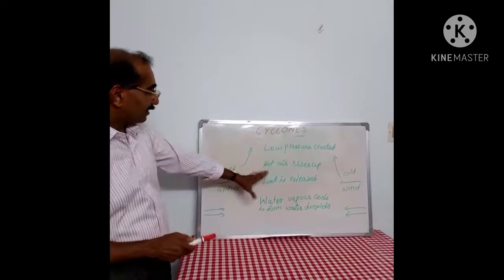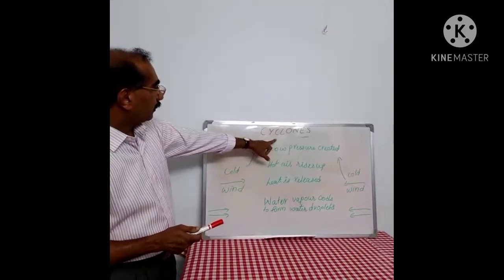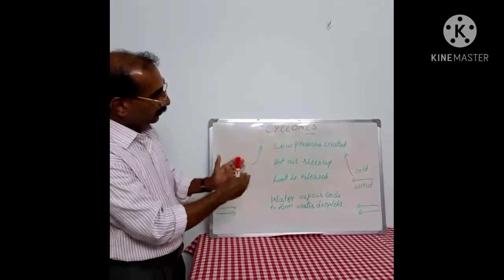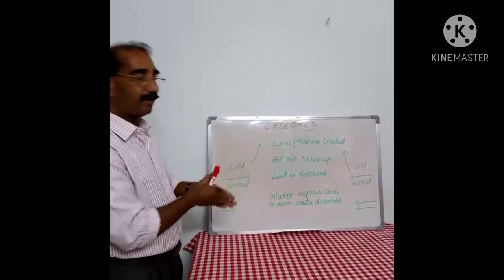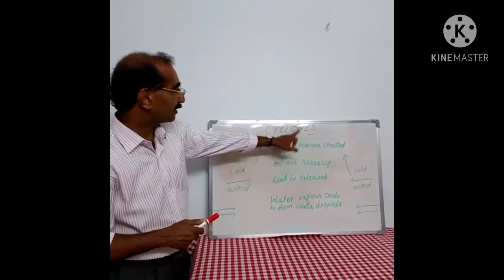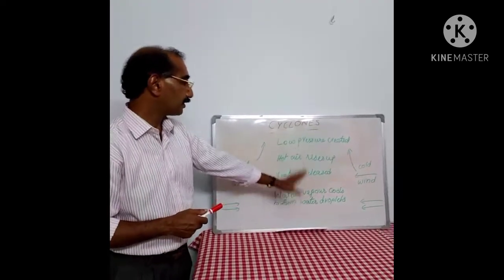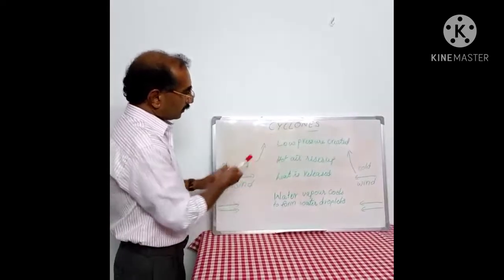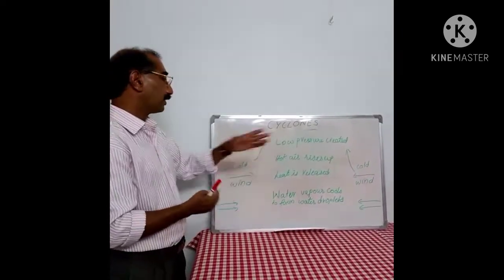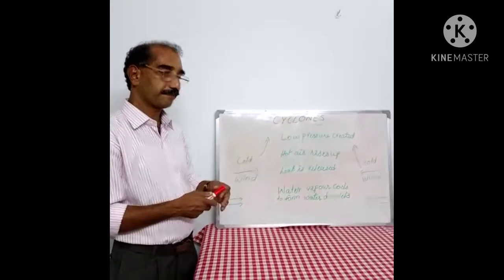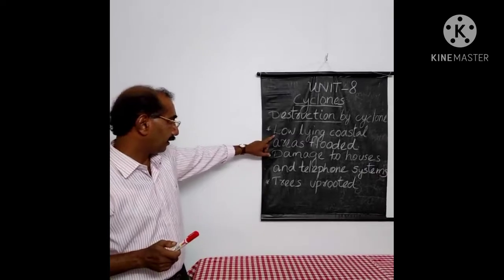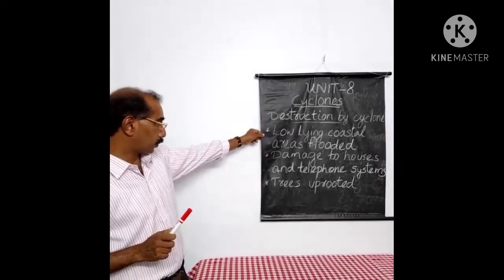Now, once again, let me say, cyclones are low pressure systems with high speed wind revolving around them, and you came to know how this low pressure system is created at the center of the cyclone. And let us see now what are the effects, what are the destruction caused by a cyclone, right? Okay, let us see how a cyclone can cause damage.